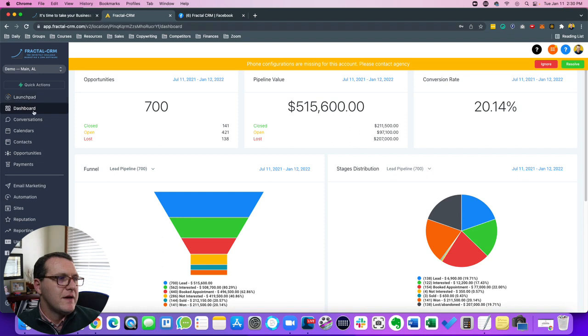So I'm excited. Again, we have been testing and improving and optimizing the software, and a lot of the limitations that I see in other softwares, whether it's based on a limited number of users or limited number of contacts, or too complicated, or you're trying to duct tape like 10 different softwares together. This really is meant to be all-in-one, infinitely scalable. We want to help you. Our goal is to help you grow and to support you in growing your business.